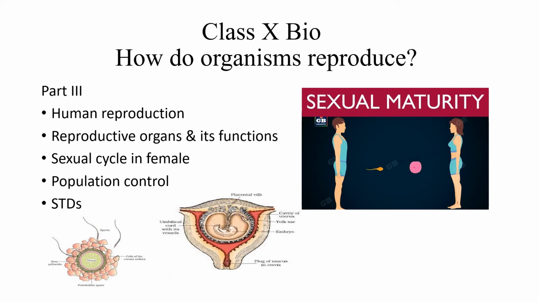Today we are going to see how do organisms reproduce, part 3. Under this, the following subtopics are there: human reproduction, reproductive organs and its function, sexual cycle in female, population control and STDs. I think you know what STDs are, sexually transmitted diseases.